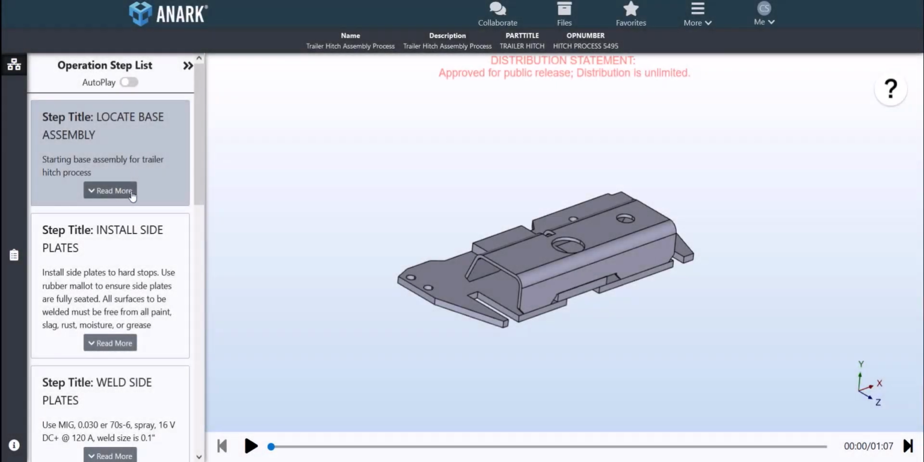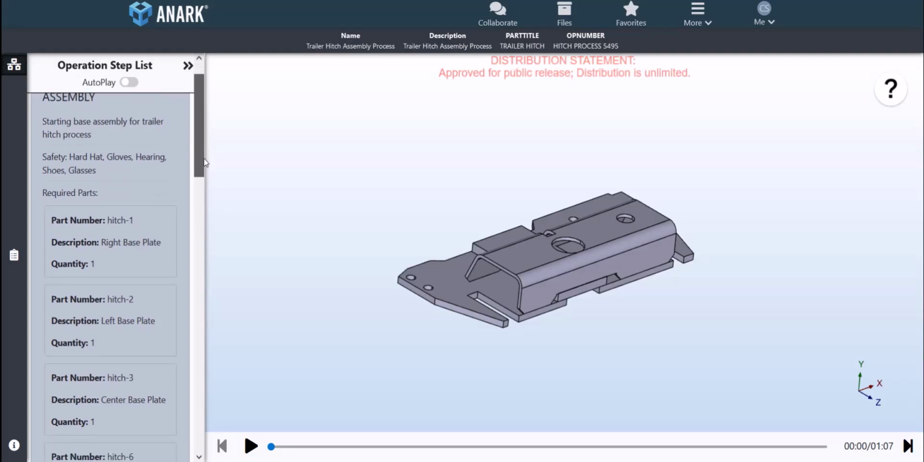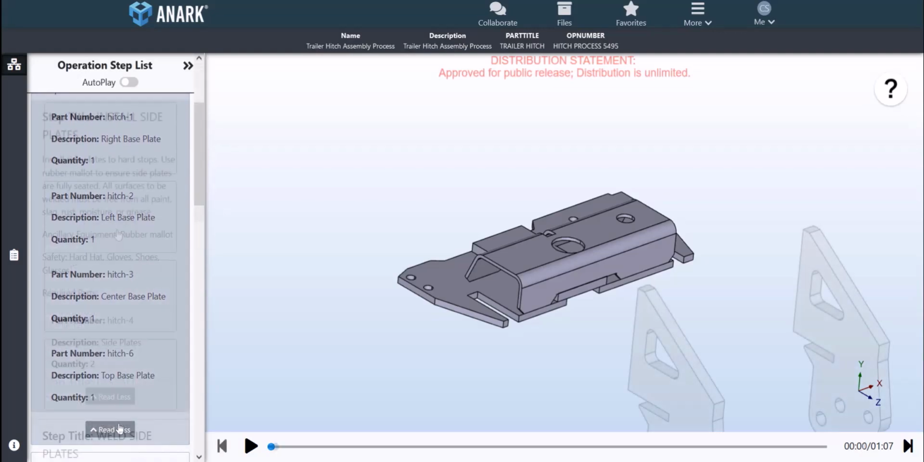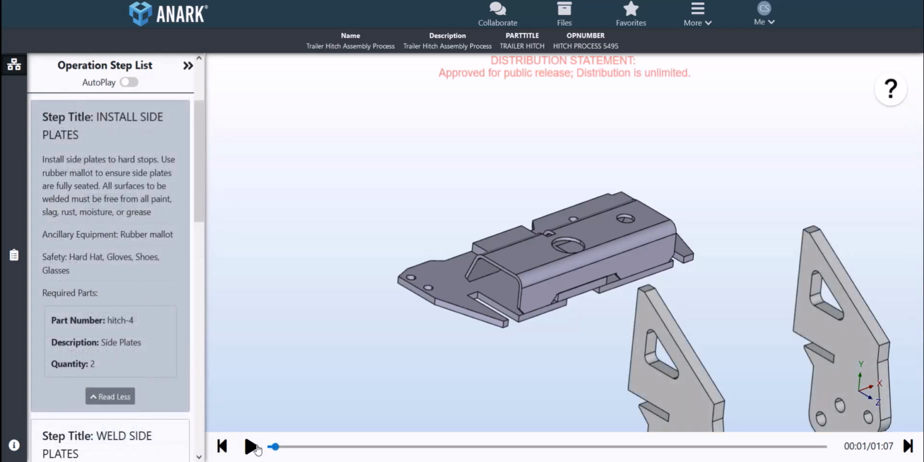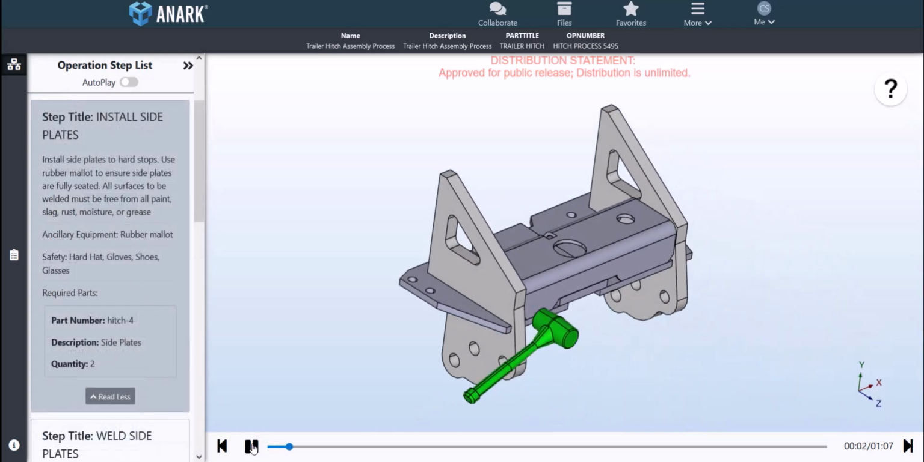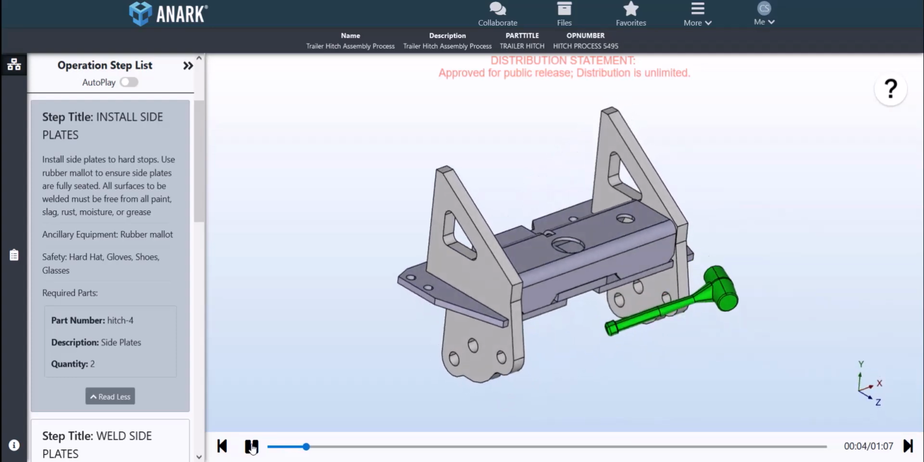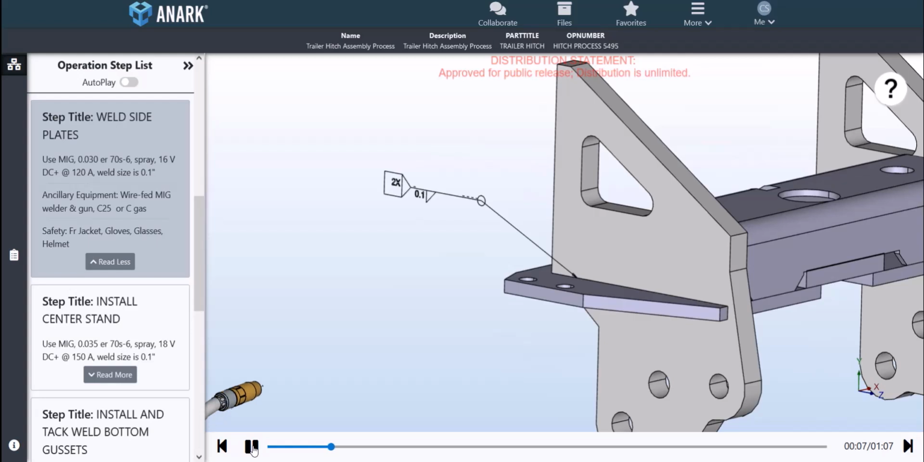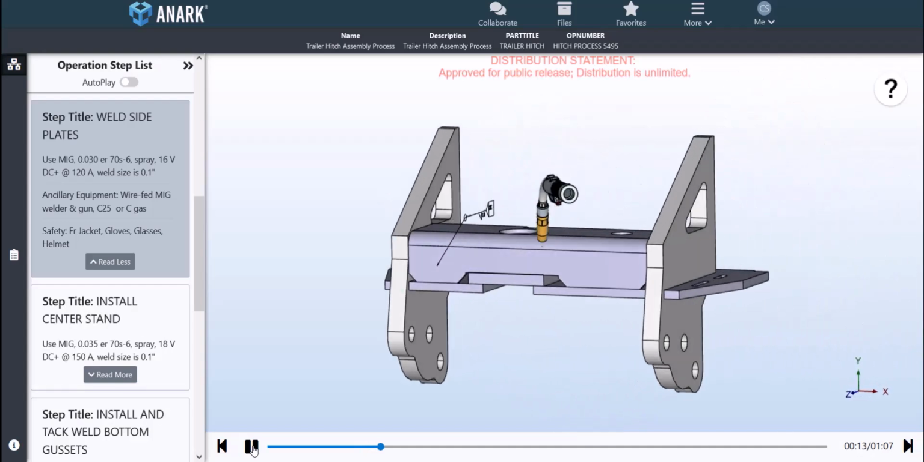Anark offers a game-changing solution for work packages and work instructions that can revolutionize your manufacturing processes and drive significant KPI gains and return on investment, ROI. This example demonstrates the value of utilizing digital 3D product data to communicate complex assembly and welding processes in an